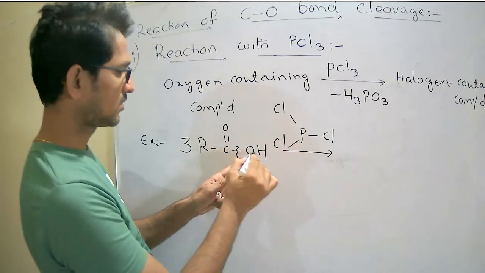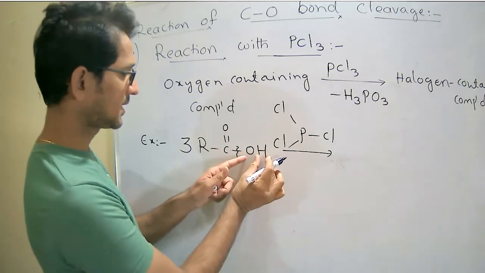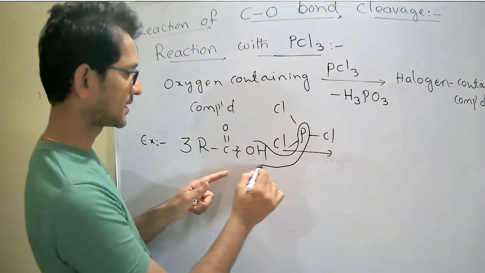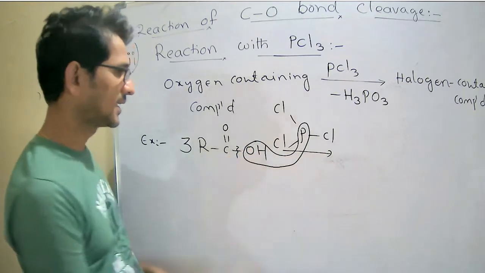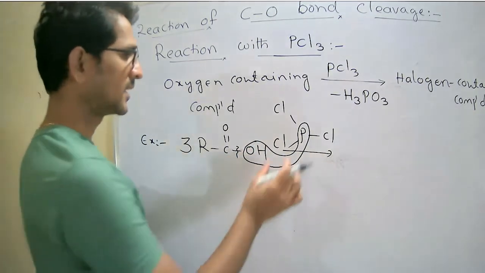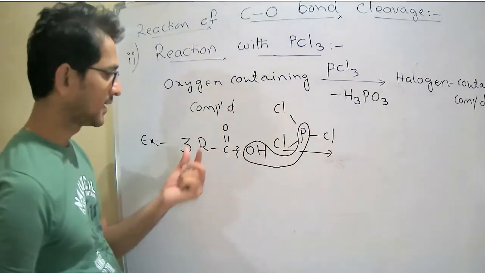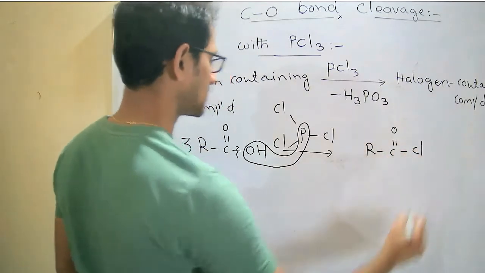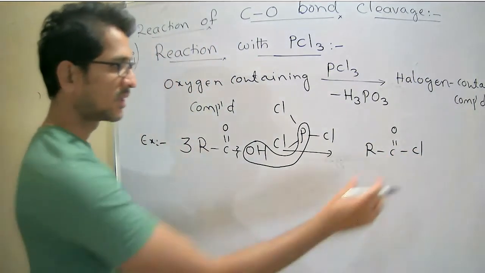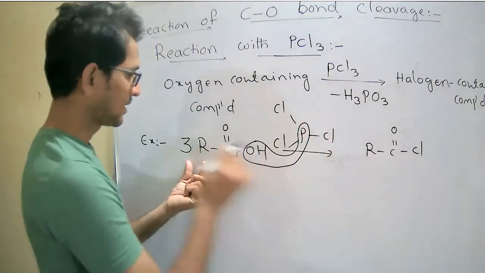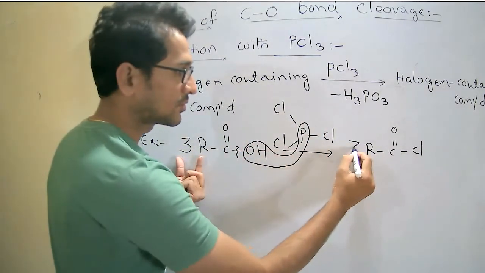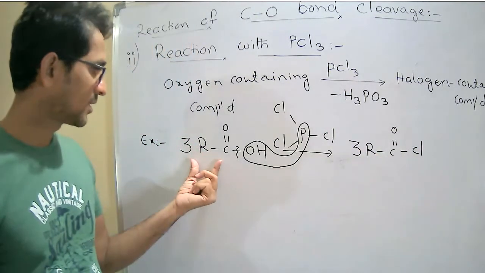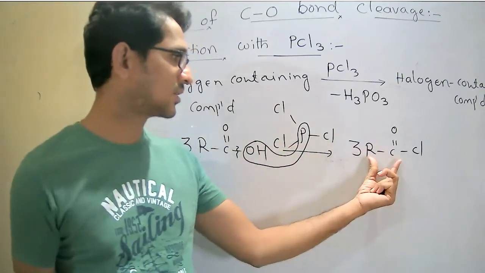So 3 hydrogens, 3 oxygens, H3PO3 is eliminated. 3 chlorines remain and 3 compounds are there: R-C=O-Cl, R-C=O-Cl. 3 chlorines are there, and I already used the 3 compounds. Therefore, the oxygen containing compound is converted into a halogen containing compound.